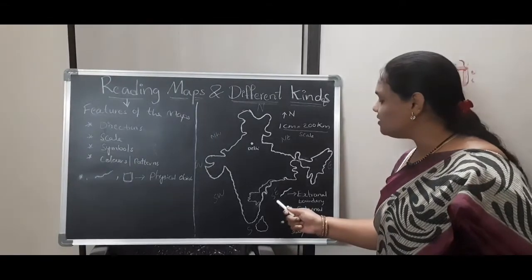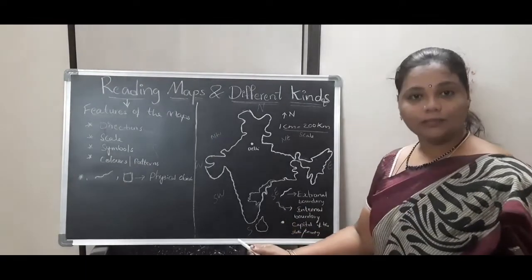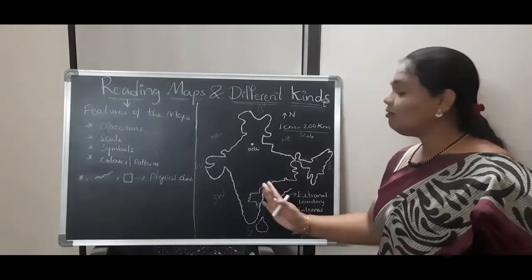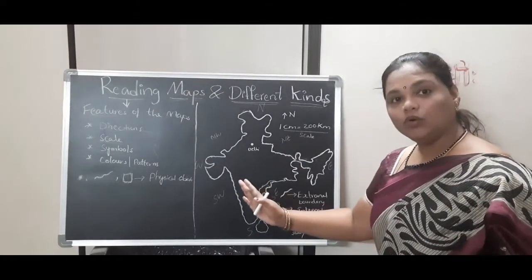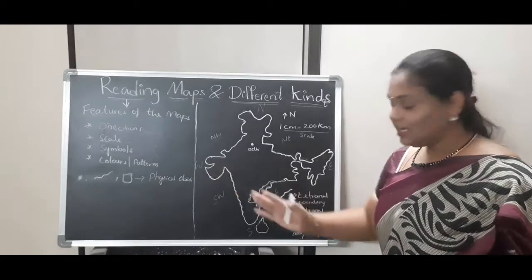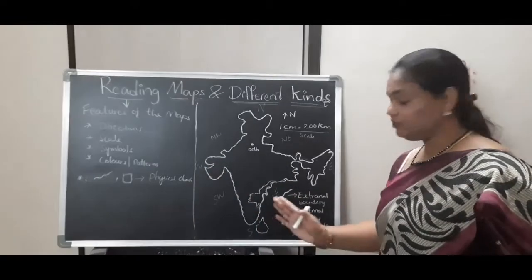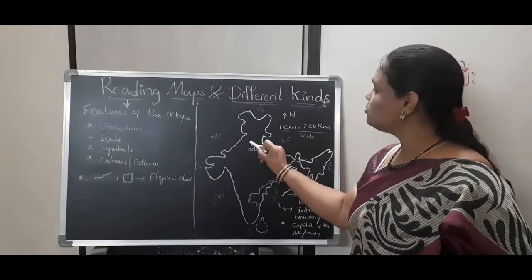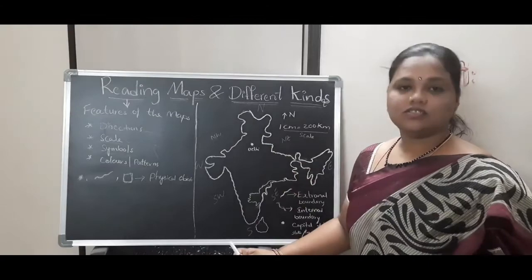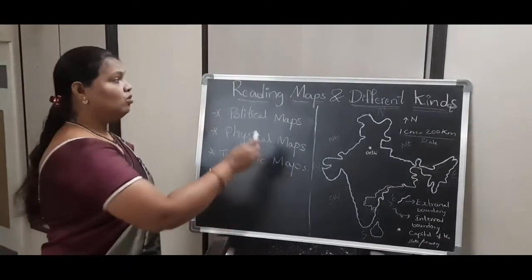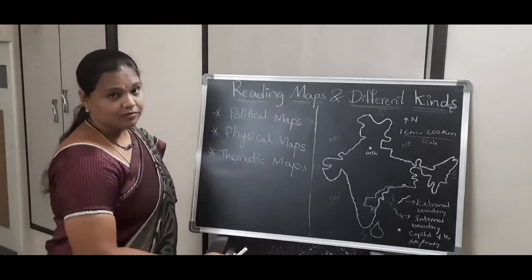And the thin lines are representing the internal boundaries, dividing the local areas of the country, meaning state to state. It is an internal boundary of the states. And the dotted points are showing the capital of the state.